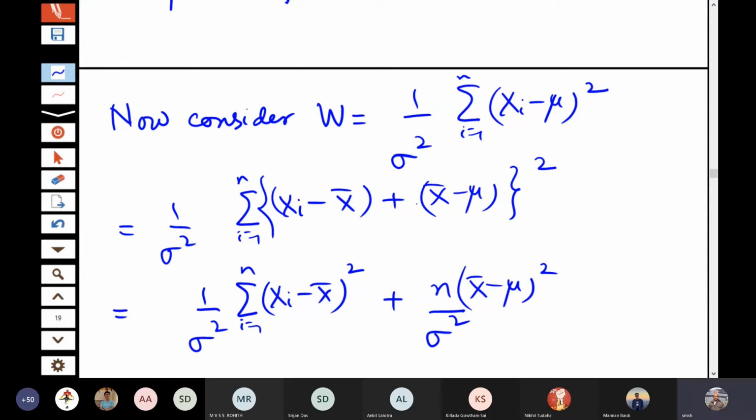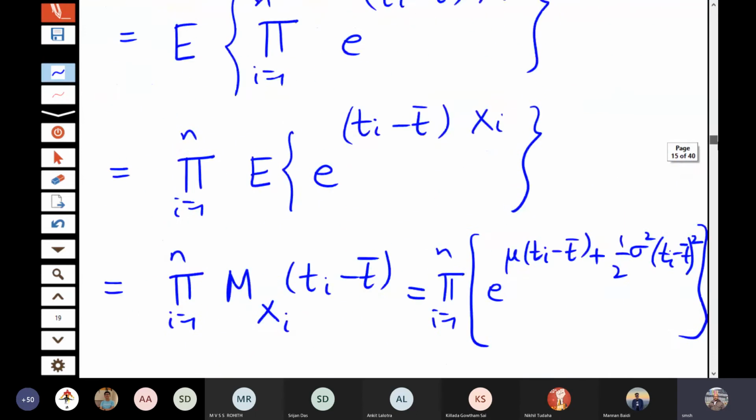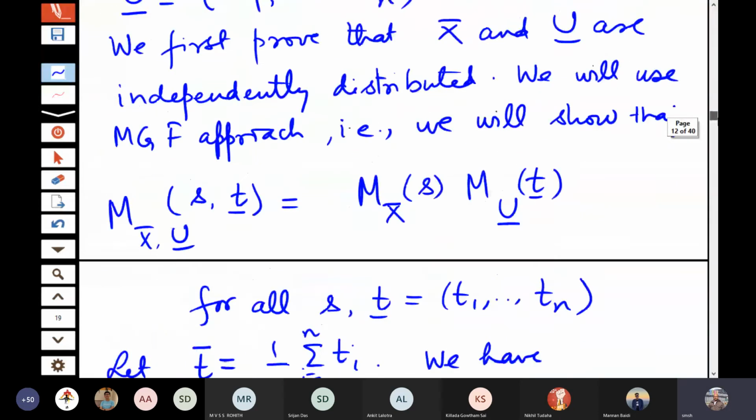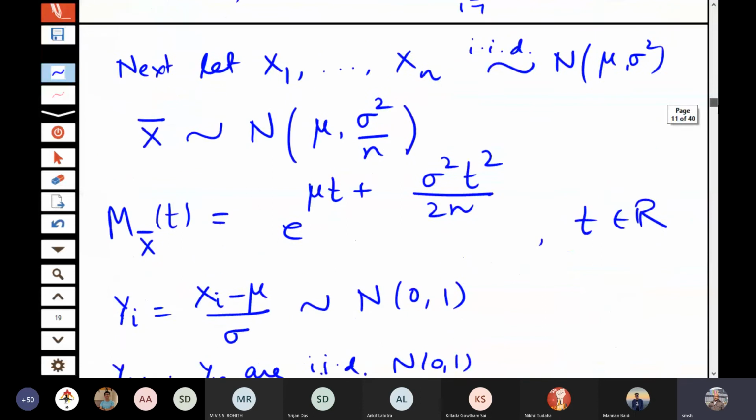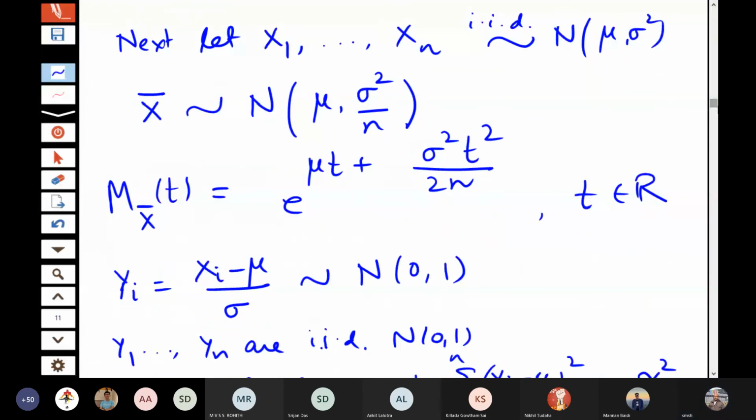Okay, so this n by sigma square (x bar minus mu) square, that term is coming from where? If you go back to my first step here, I have written x bar follows normal mu sigma square by n. So from here, if I standardize, I will get x bar minus mu divided by square root of sigma square by n, that will have normal 0, 1.